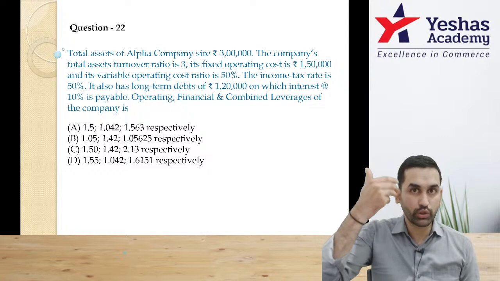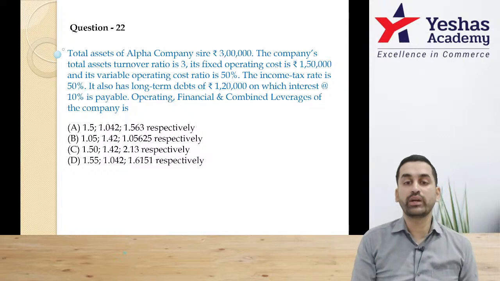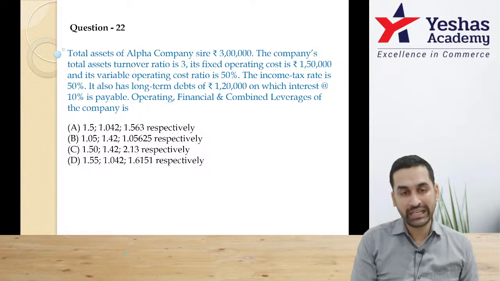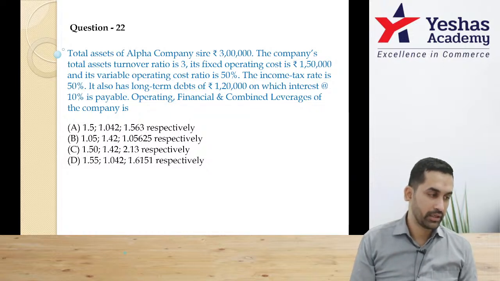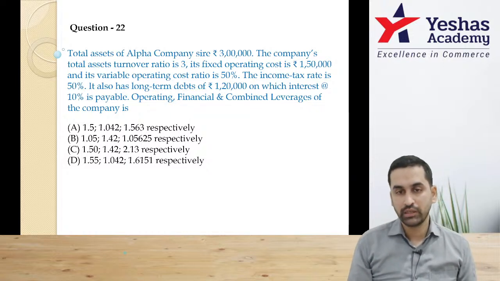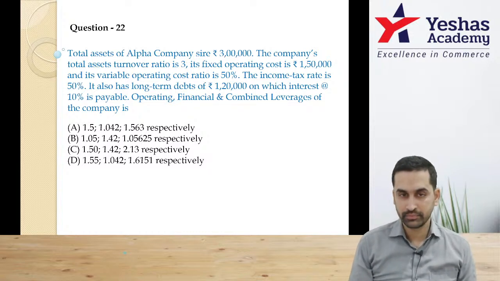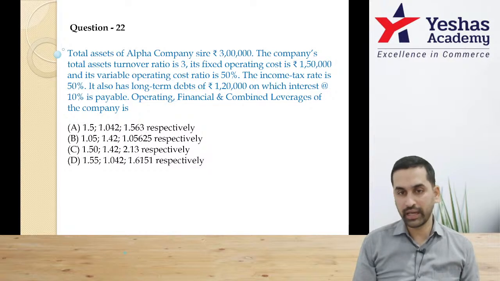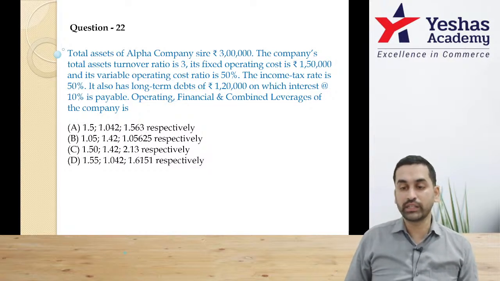When you read, what should you process? Assets are 3 lakh. Asset turnover ratio 3 times. What is the meaning? On 3 lakh assets, turnover will be 3 times. That means sales 9 lakh rupees. Am I correct? 9 lakh rupees. And then they said fixed operating cost, that means day-to-day expenses fixed, 1.5 lakh, and variable cost